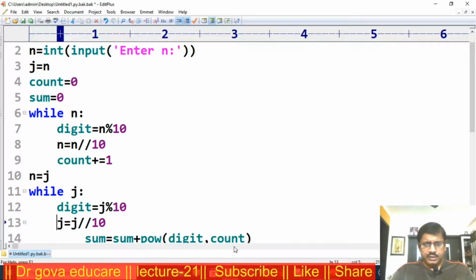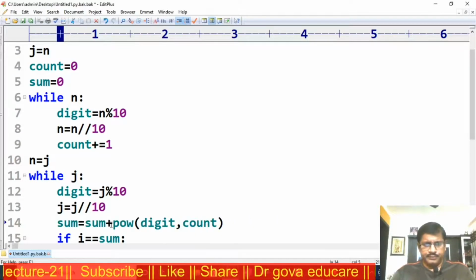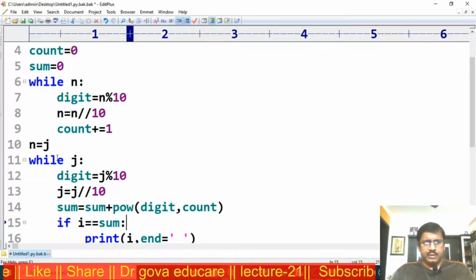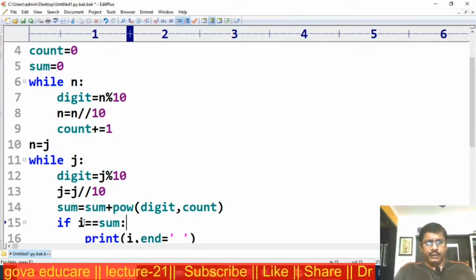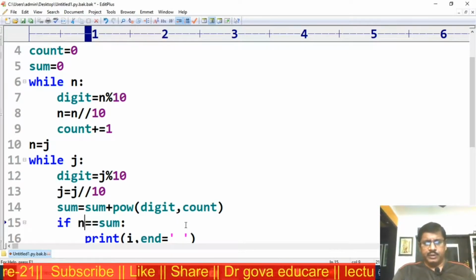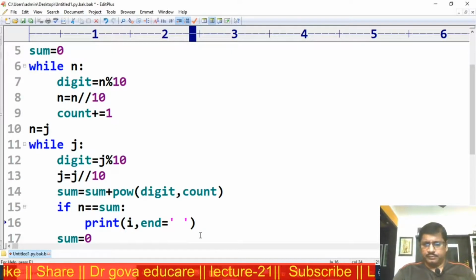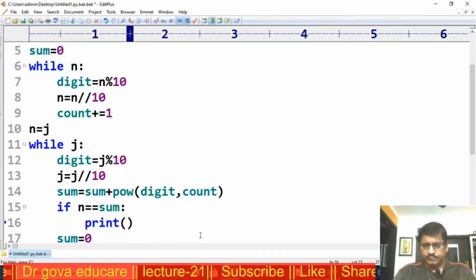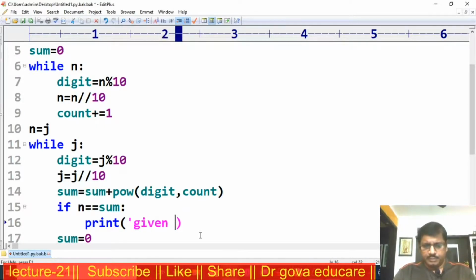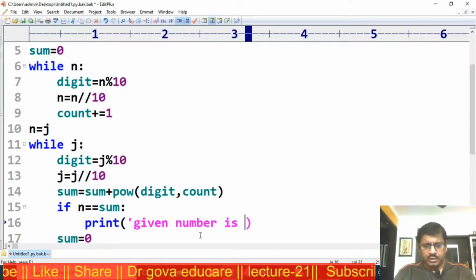Now calculate sum. If n is equal to sum, print given number is Armstrong number. Print given number is Armstrong.